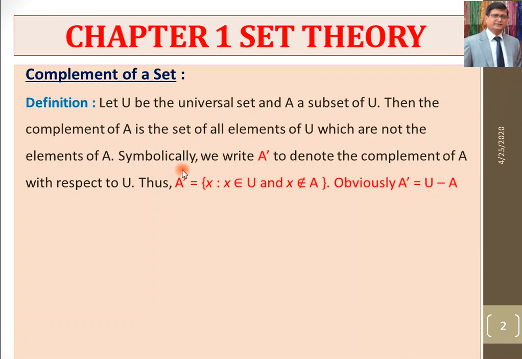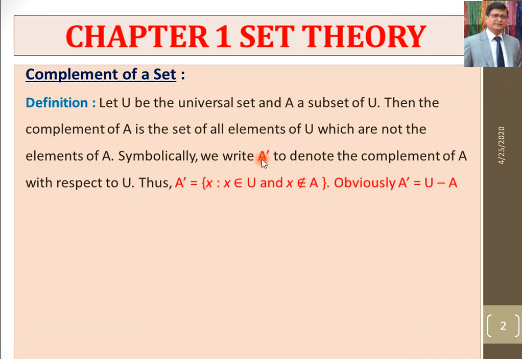Again, I am repeating this definition: whenever it is asked to find the complement of any set, we must have a universal set. It is compulsory. Let U be the universal set, A is a subset of U, and we want to find the complement of the set A, which is denoted by A dash.